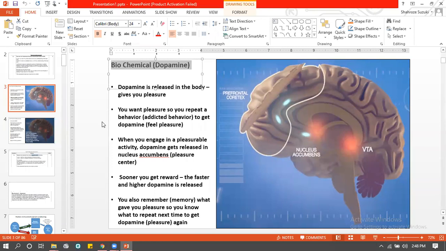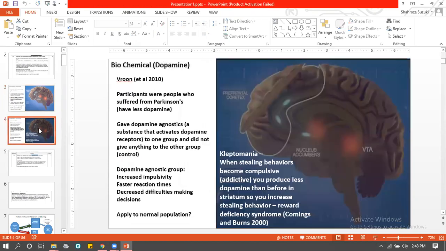You have to remember this. But there is one other unofficial experiment, by Vroom. So yes, this dopamine, right? But you know what? Is it really dopamine, or is there something else at play? So Vroom does research on people who have Parkinson's, the Parkinson's that happens to people in old age.